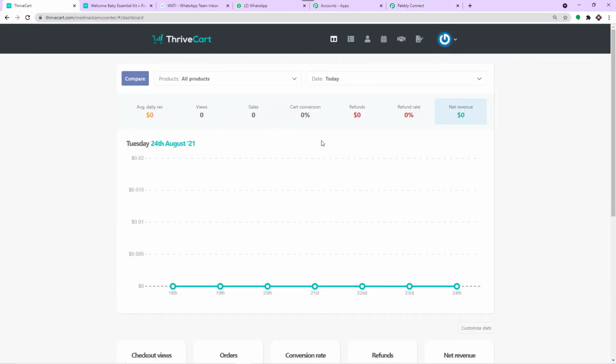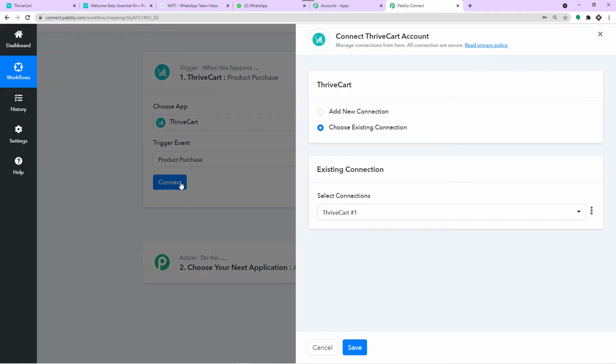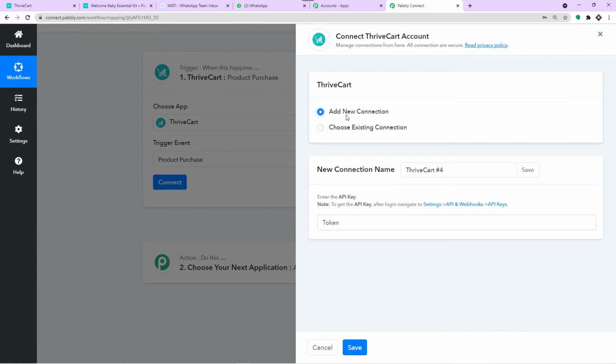So as you can see, I have already logged into my ThriveCart account. So what I'm going to do here is, let me just straight away click on connect. Okay, so we are going with a new connection. Here in this process, we are just trying to integrate ThriveCart and Pabbly Connect. Now to begin the integration, we actually have to put in the token. Okay, so this is the API key or the token we want.